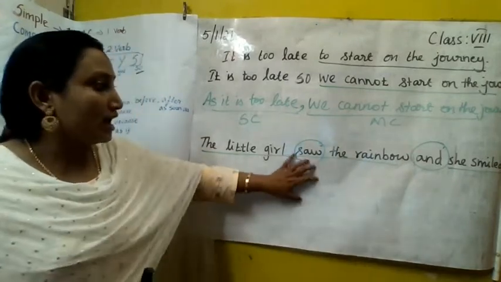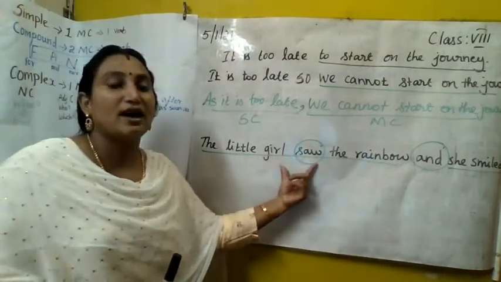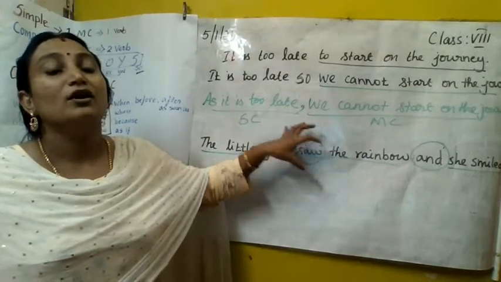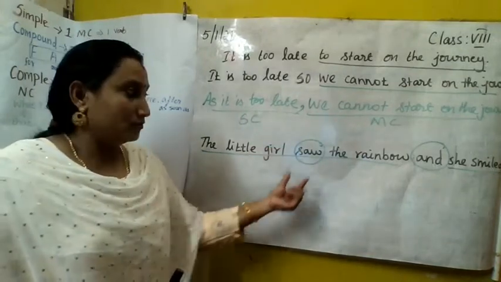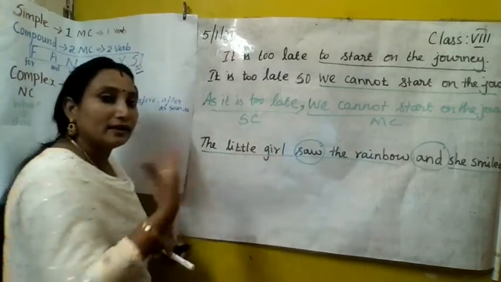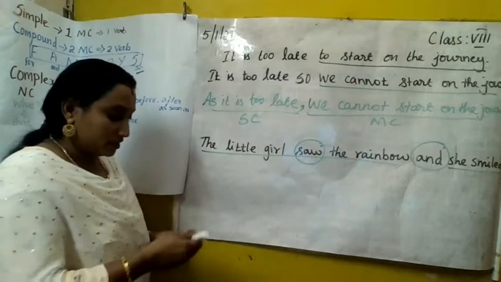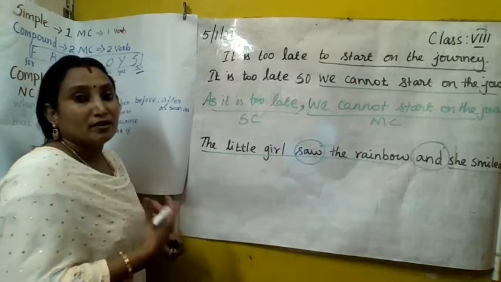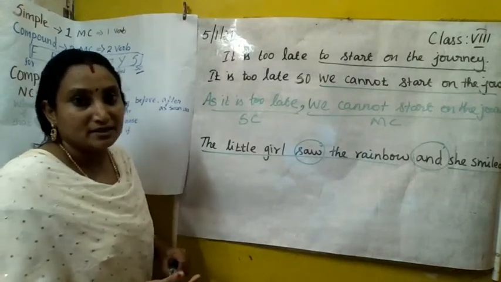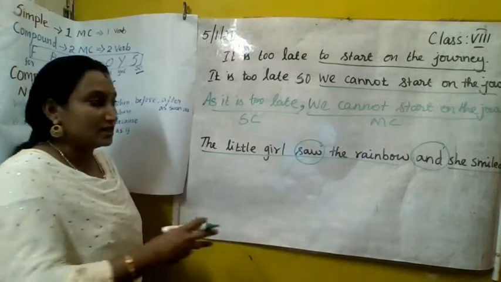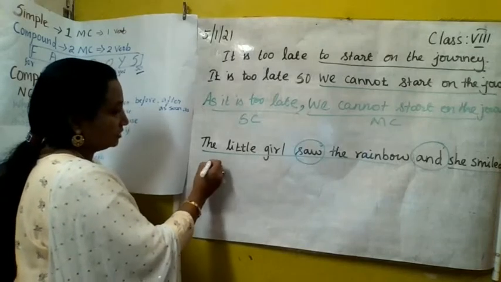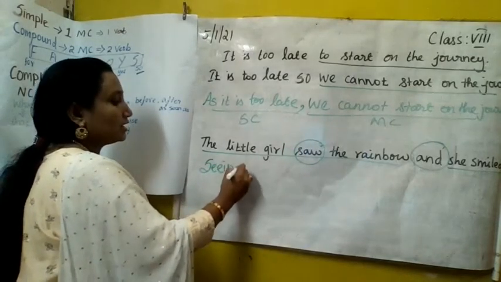So we are going to change this first idea into a phrase. So this verb saw, we are going to change into a non-finite verb. How can we change saw into a non-finite verb? Changing it into either a gerund, infinitive, or participle. When we change it into any one of these three forms, it will become a phrase. So we are going to change what? Seeing the rainbow.